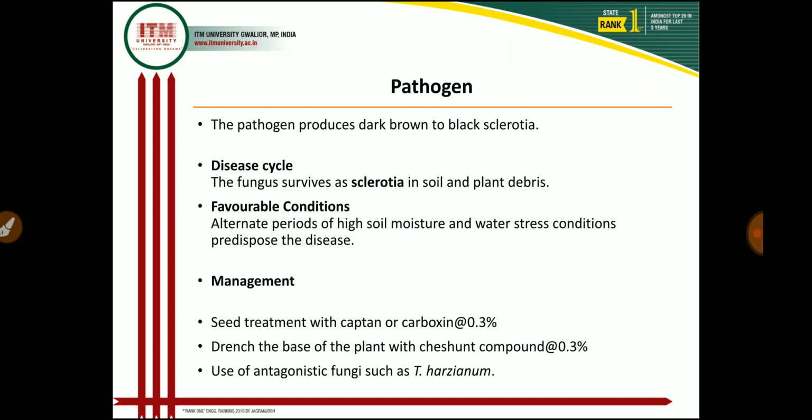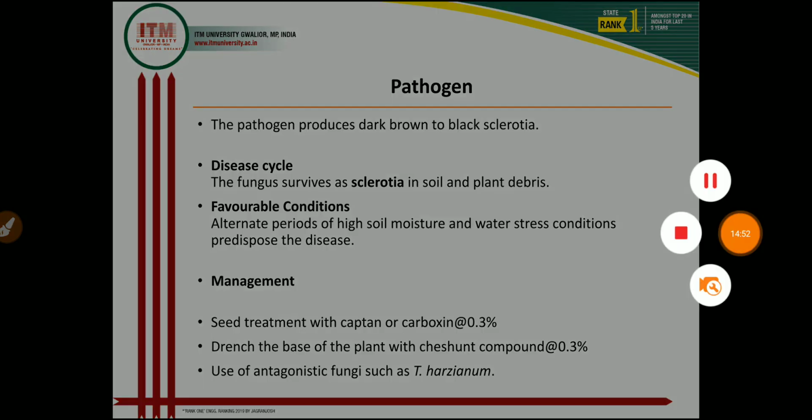as the soil. So whenever favorable conditions are available and a new sunflower crop is sown, at that time these sclerotia germinate and form a new fungus. After forming, this new fungus infects the new sunflower crop. So in the disease cycle, this fungus survives as sclerotia in the soil as well as in the infected plant debris, and the secondary spread of the disease occurs through sclerotia by implements and irrigation water. So likewise, this pathogen completes its disease cycle in the host.